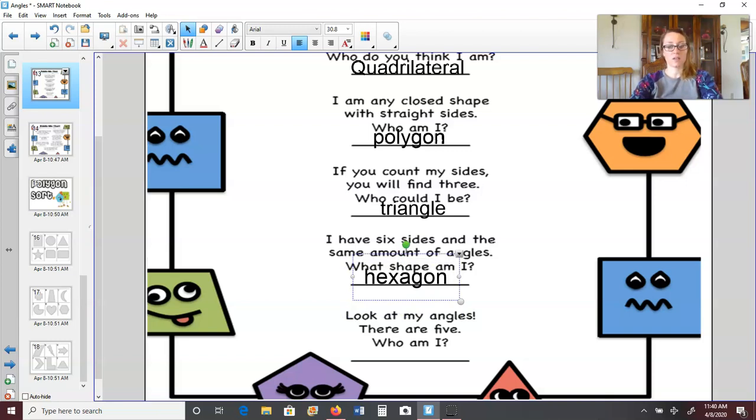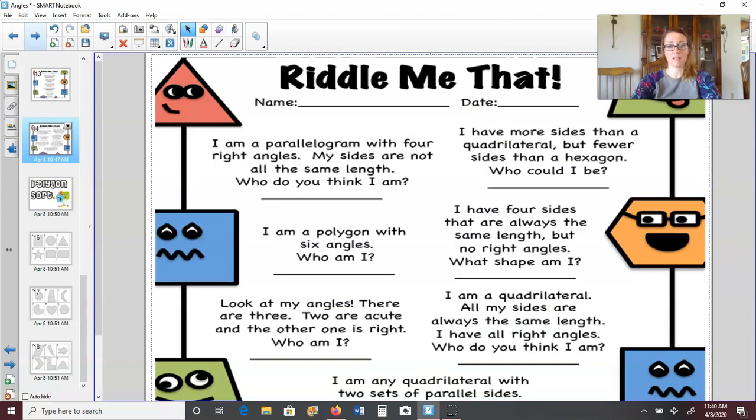All right, look at my angles. There are 5. Who am I? So if there's 5 angles, there's 5 sides, and what would we call a 5-sided polygon? A pentagon, that is. Excellent. I have some more riddles for you guys. These ones might be a little bit harder.